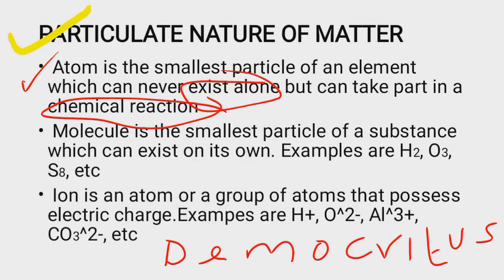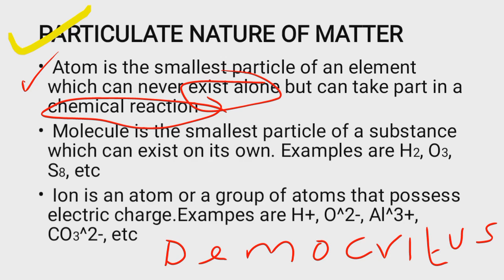That will be in the later class when we are talking about atomic models, where we are going to look at John Dalton's model, Ernest Lord Rutherford's model, J.J. Thomson's model, as well as Niels Bohr's model and Edwin Schrödinger's model. But the aim of this class is just to give a brief about what an atom is, which we have defined as the smallest particle of an element which can never exist alone. Atom can never exist alone, but despite that, it can take part in a chemical reaction.